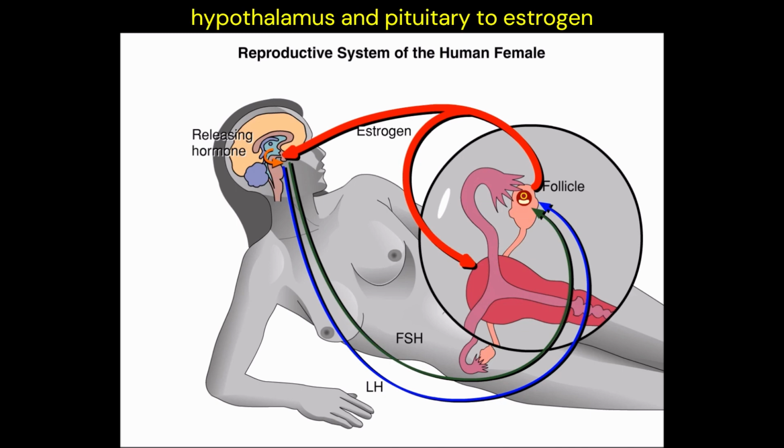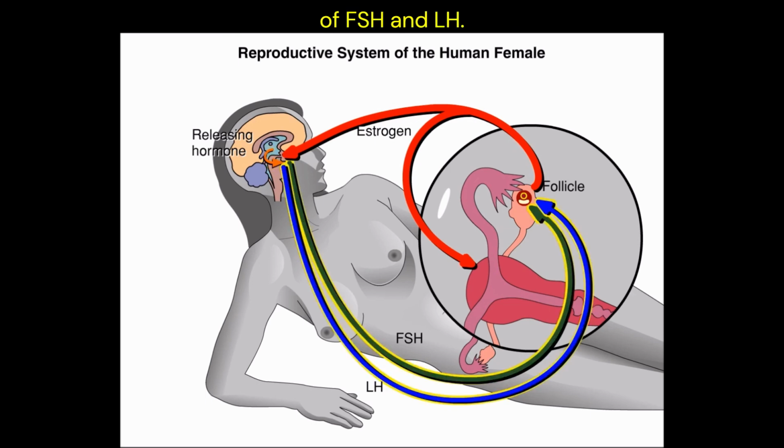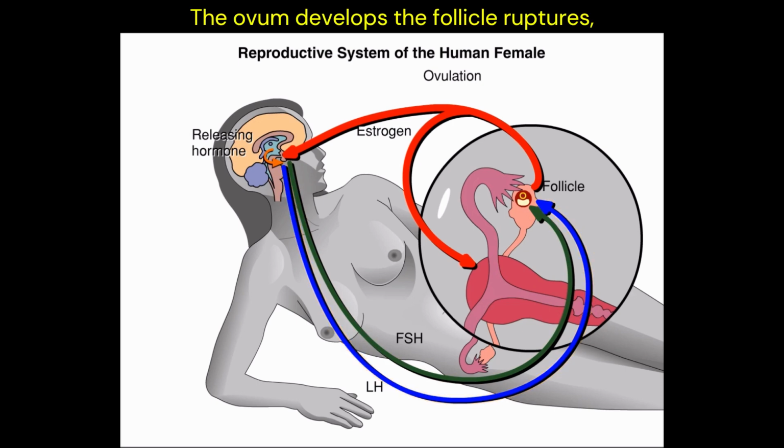Now the response of the hypothalamus and pituitary to estrogen reverses. The higher level of estrogen actually stimulates the hypothalamus to signal the pituitary to secrete a burst of FSH and LH. It is the burst of LH that triggers ovulation on about day 14 of the cycle. The ovum develops, the follicle ruptures, and the nearly mature ovum is released from the follicle and swept into the oviduct.